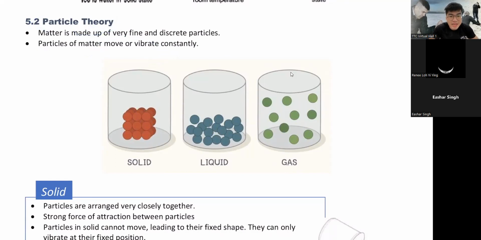Because it is the most widely accepted idea, but no one has seen it before. No one has seen a particle before. Why? Because they are too small. Really, really small, so we cannot see them.